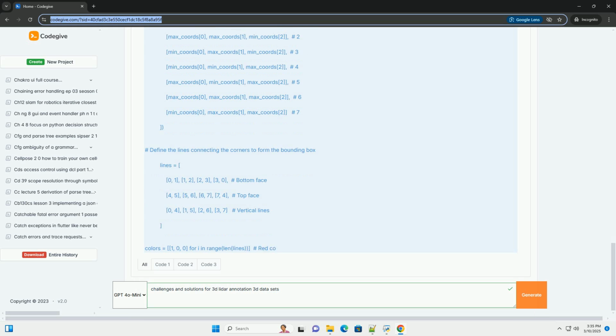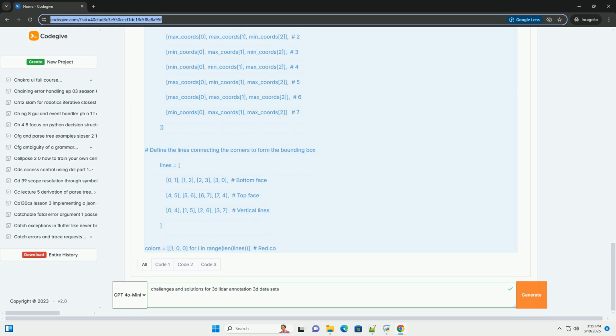Mouse_callback: Handles mouse clicks. On the first click, it finds the nearest point to the mouse click position and sets it as the start_point. On the second click, it sets the end_point and calls create_bbox. Create_bbox: Calculates the minimum and maximum coordinates of the bounding box based on the start_point and end_point. Defines the 8 corners and 12 lines of the bounding box. Creates an o3d.geometry.LineSet object to represent the bounding box. Adds the bounding box to the visualizer.